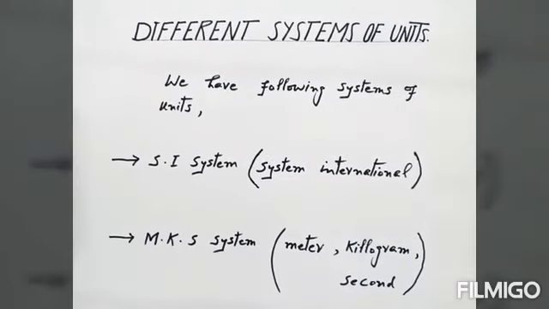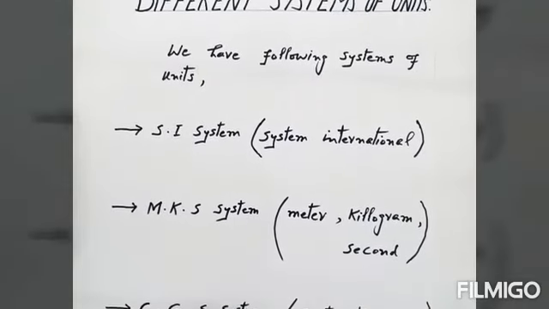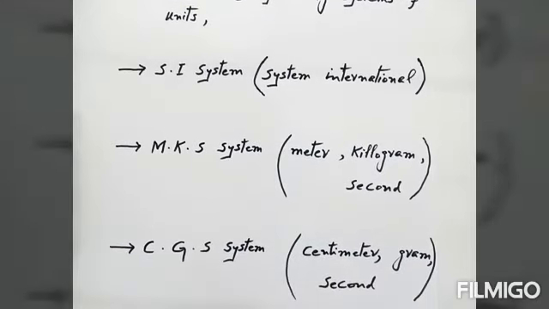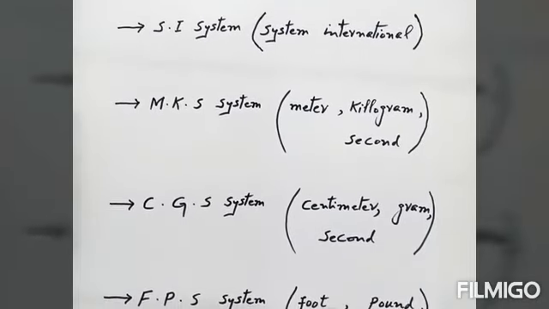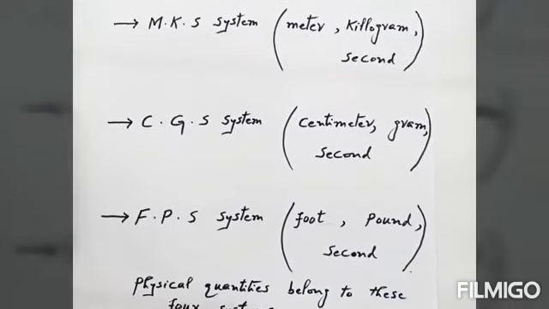Now these base quantities and derived quantities belong to different systems. There are four popular systems, that is SI system, MKS system, CGS system, and fourth is the FPS system. These are the four systems.